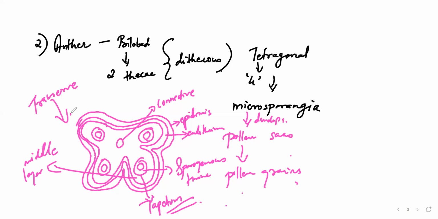Okay, so now let's go to the structure of a microsporangium. In this diagram you can make out that this particular sporangium is somewhat circular in shape, because you can see a lot of circles are there. So it's generally circular in shape. Okay, that is the shape in the sense of the outline, which will be circular. So the first point is the circular outline.